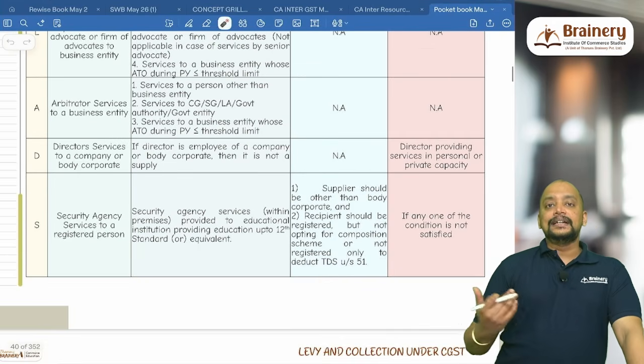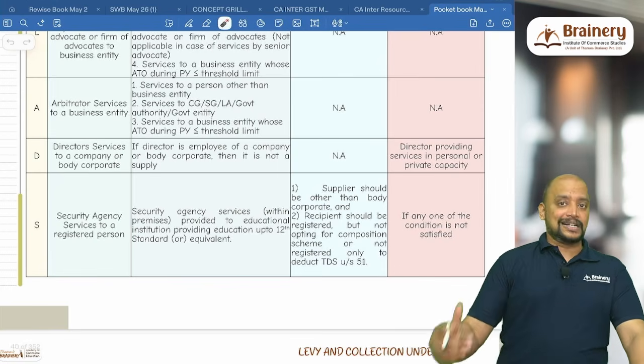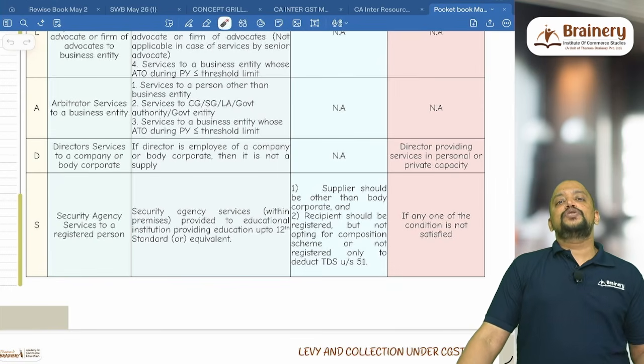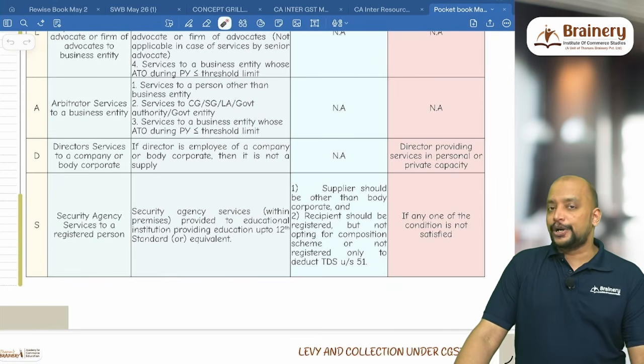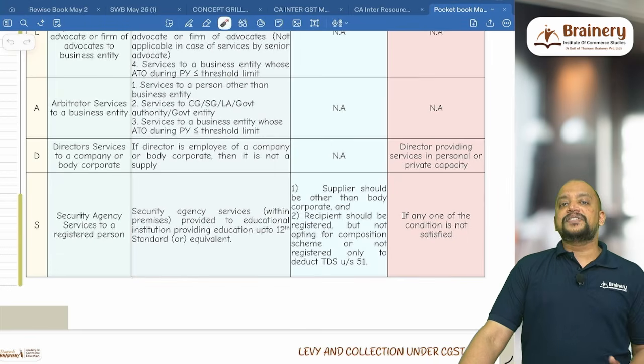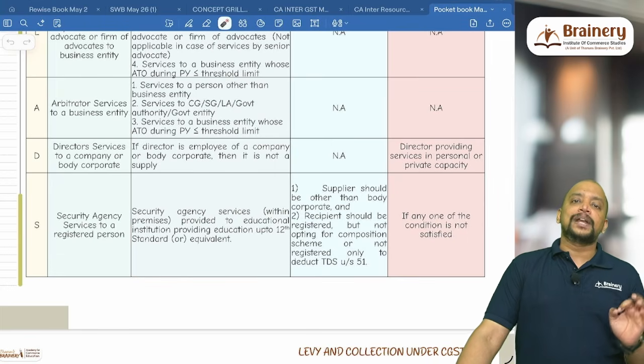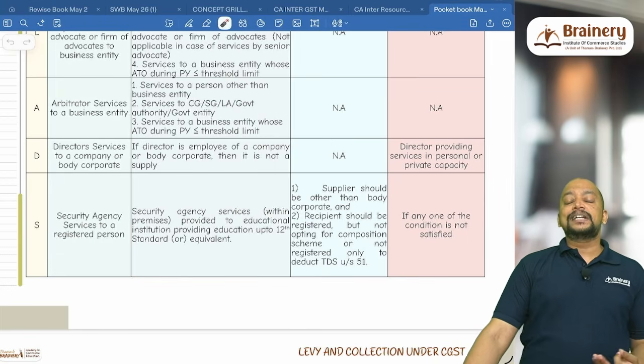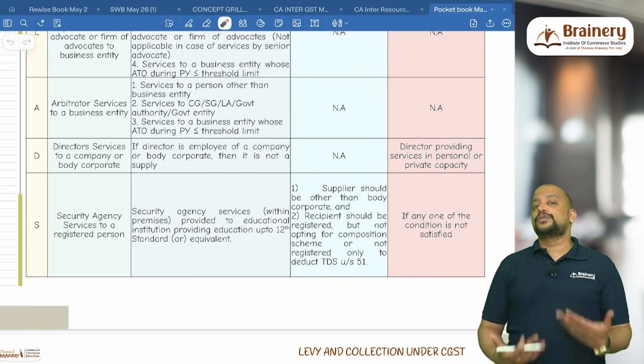Then LADS, last 2, D for director services. There is a director who is providing services to the company or body corporate. So for director services, the director should not be an employee of the company, only then it will be covered. What if the director is an employee of the company? Then it is excluded from supply.